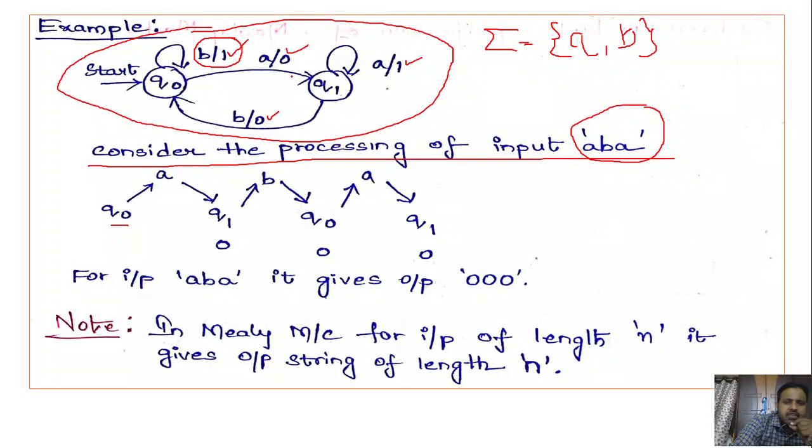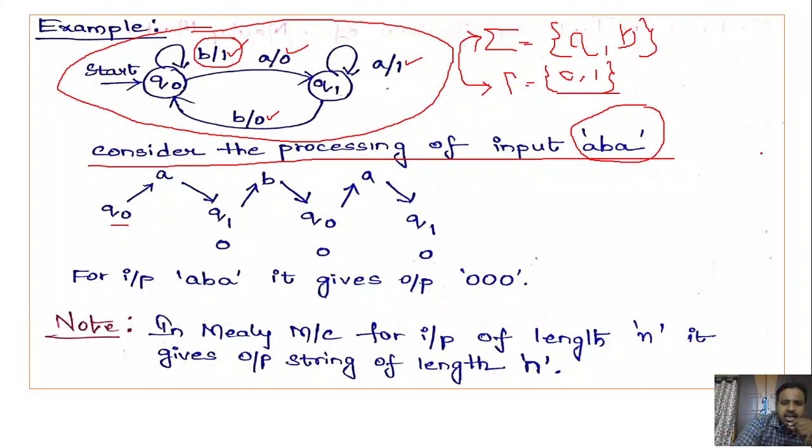So we are having the output symbols as 0 and 1. So what is the tau here? Tau is equal to the set {0, 1}, right? As I mentioned earlier, the input and output symbols may be different, depending upon the problem that we are solving. Here the input symbols are A, B and the output symbols are 0, 1.